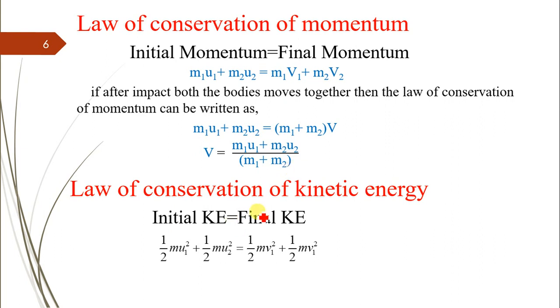Next is the law of conservation of momentum. In the earlier video we have discussed this law, that is nothing but initial momentum is equal to final momentum.